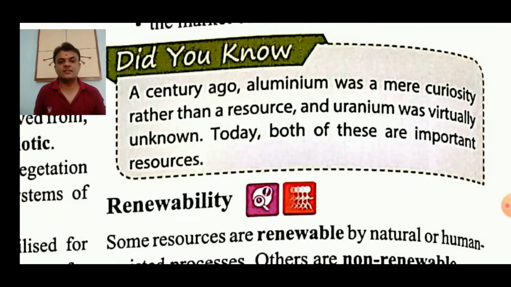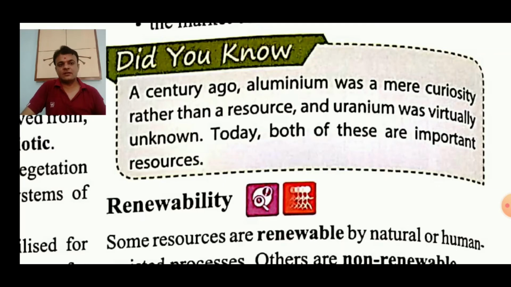Now many vessels are made of aluminium, and it is used in many factories and industries. Before 100 years it was only a potential resource. Right now it is surveyed, assessed and being used, which is why it is known as an actual resource.